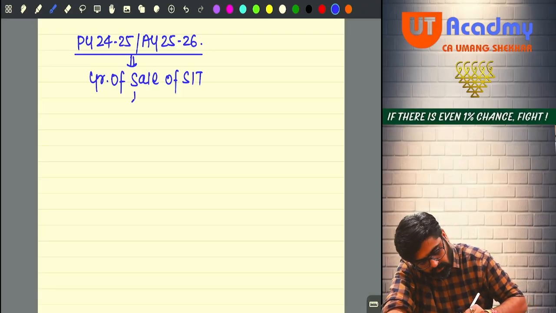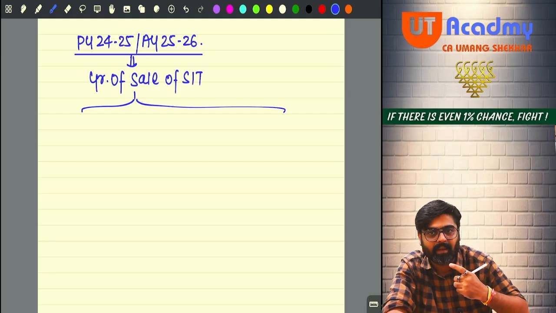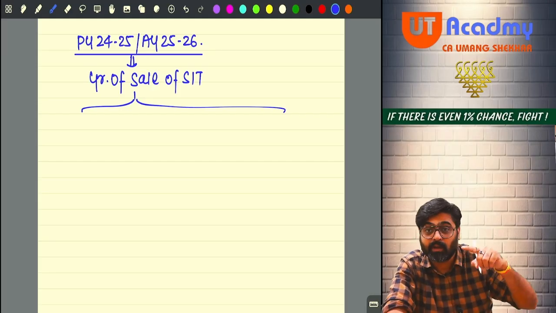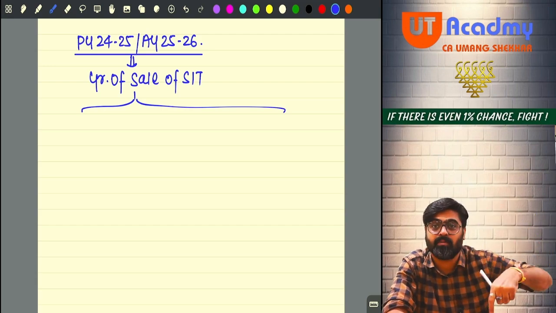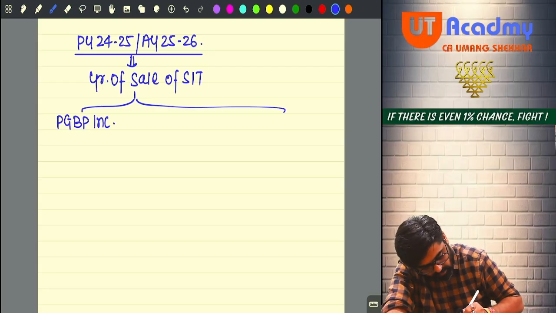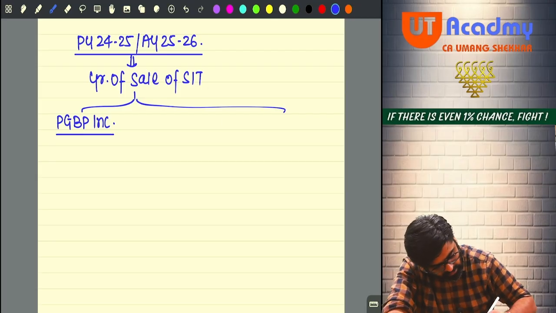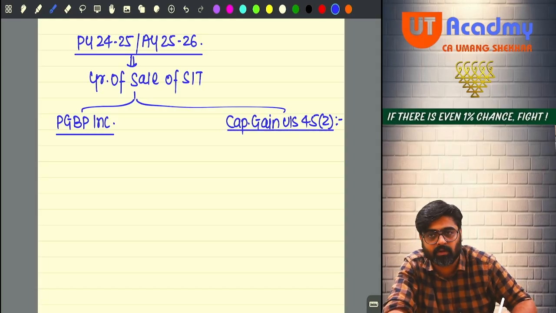So when stock in trade is sold, the PGBP statement will be prepared. And in this year, the 45(2) specific charge will also arise, and that capital gain will also be taxed in this year. So one, I will calculate the PGBP income, and two, I will calculate capital gain under section 45(2), because this gain will be charged to tax in the year in which the stock in trade is sold and not in the year of conversion. Yes or no, friends?